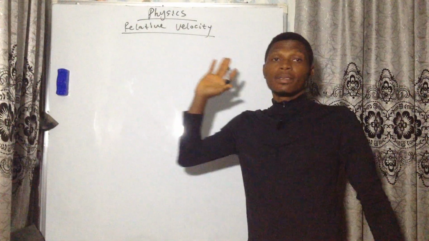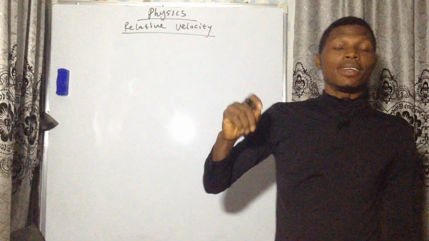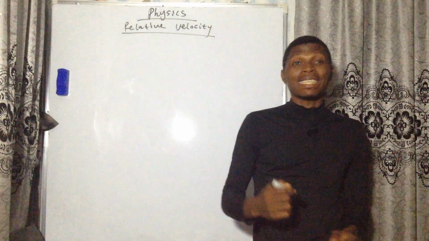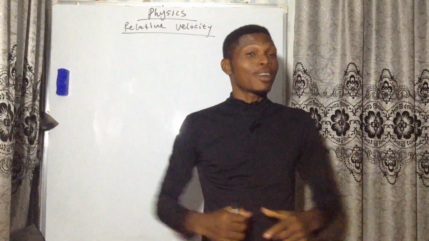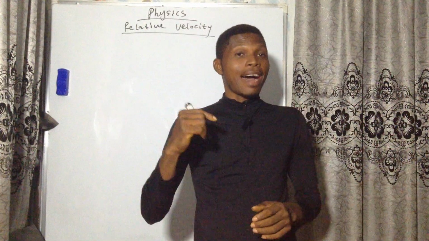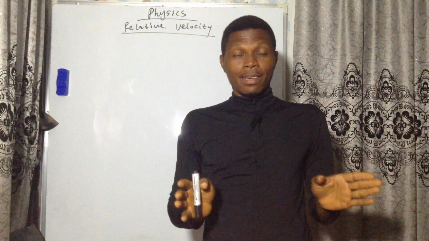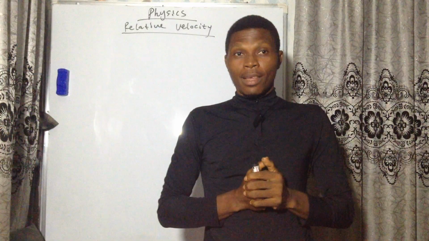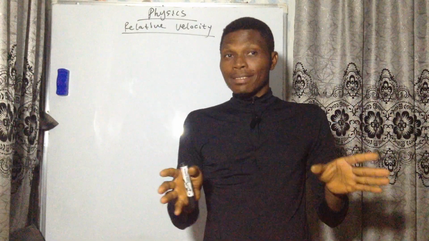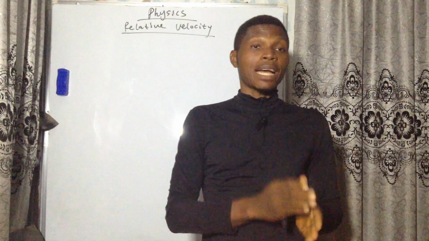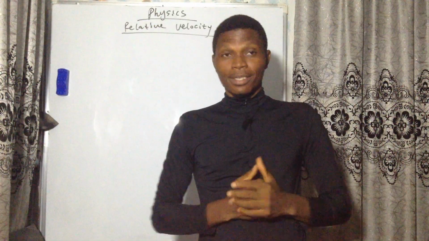All right, guys. Now we have come again to this very interesting topic called relative velocity. This topic made Albert Einstein ask himself a very hard question. It made him start seeing the universe in a different way. And after thinking, he concluded that even time and space are relative. In fact, there is no absolute time or absolute space.